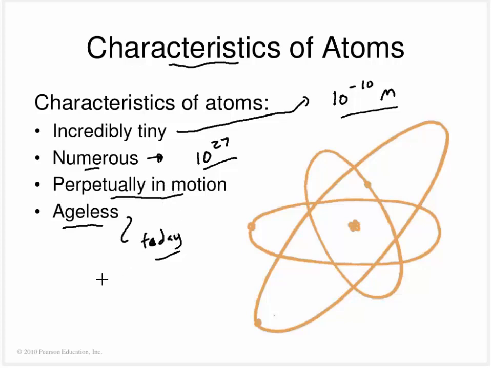You may be saying to yourself, wait a minute, Dr. Rogers, I know if I take a log and set this bad boy on fire, then at the end of the day I'm not left with a log. And in some sense you are correct. You have changed the chemical makeup of that wood from being wood into being something else. You turned it into ash and smoke and a whole bunch of other things. So you've definitely broken some chemical bonds and released some energy, but the atoms themselves are the same. It's just they're joined together a little bit differently.